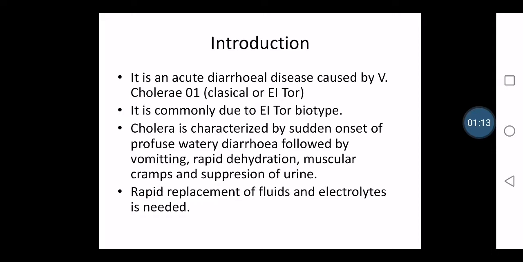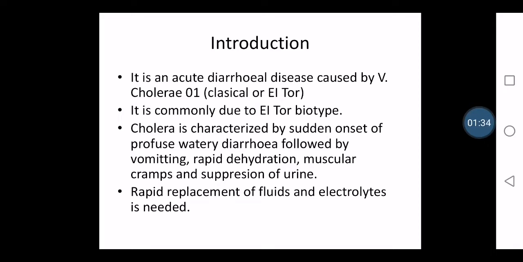It is commonly due to the El Tor biotype, especially in India. So nowadays in India, Vibrio cholerae along with that El Tor biotype causes cholera attacks. Cholera is characterized by sudden onset of profuse watery diarrhea.